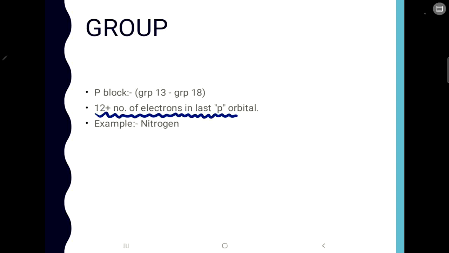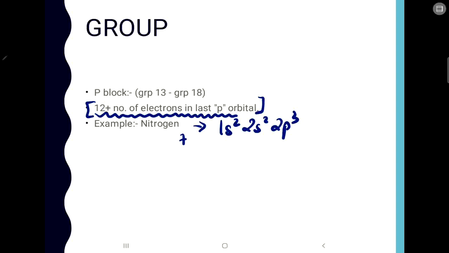Now I'll show you an example of nitrogen also over here. The electronic configuration of nitrogen is 1s2, 2s2, 2p3. Okay, atomic number 7. So this is the outer configuration of nitrogen. Now how to determine to which group it belongs? So this is like a formula kind of a thing which is important. Okay, you must know this, you must remember it so that you can find the group.